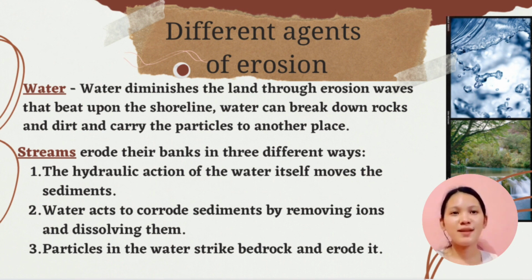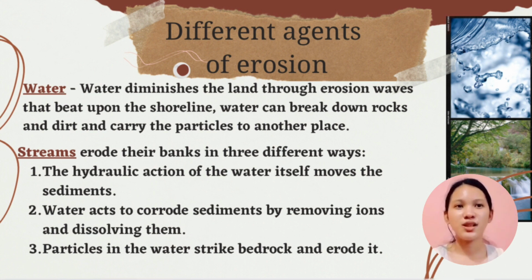Before we start, let me mention that there are lots of circumstances that affect the transportation of particles, like the weight, sizes, shape, surface configuration, medium type, and resistance to particle cohesions. Now, here are the agents of erosion. First is water. Water diminishes the land through erosion, waves that beat upon the shoreline. Water can break down rocks and dirt and carry the particles to another place, which may then result in change of landscapes, change of cliffs, sometimes beaches, and sometimes may form rock formations.